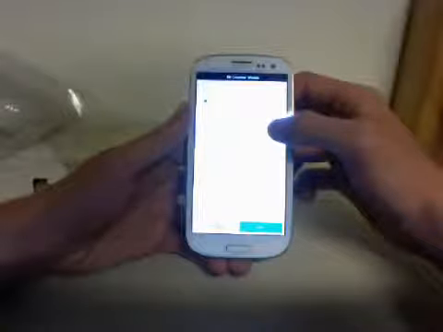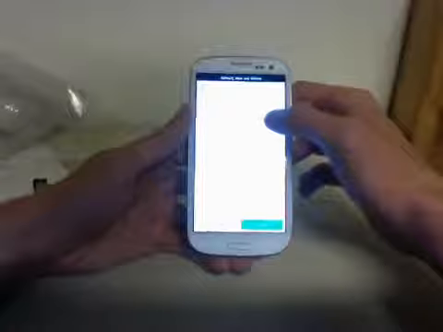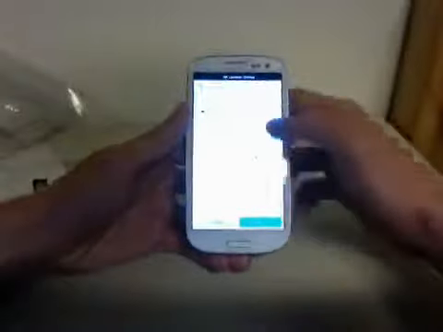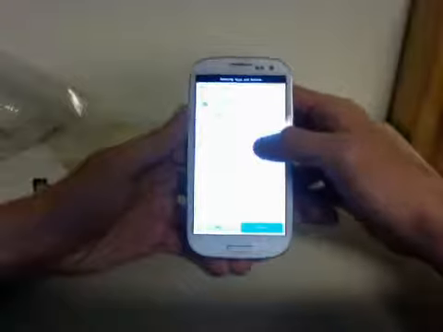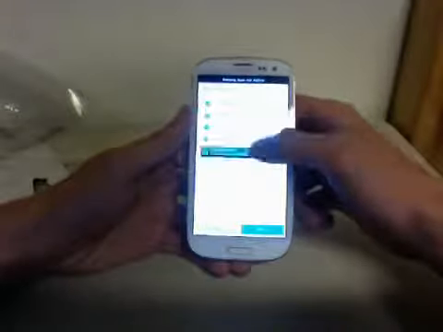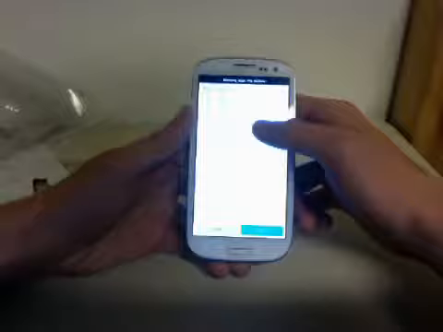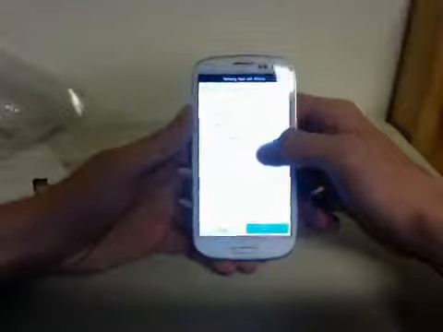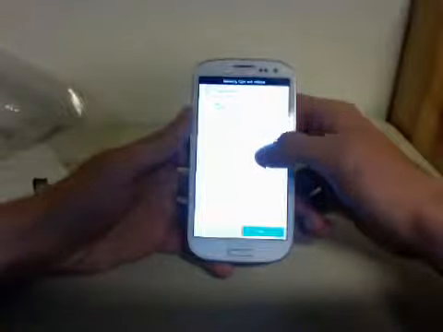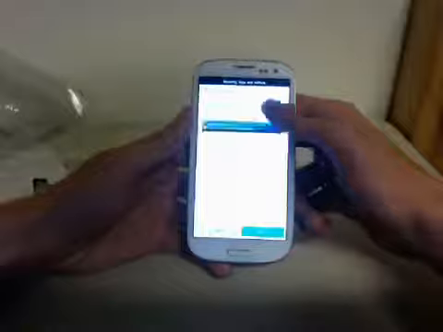No, let's go 4x5. Actually, 5x6, I lied. Alright, we want all Share Play. You gotta select your Samsung apps. I like clocks, so I'm gonna do all the clocks. Pop-up browser.